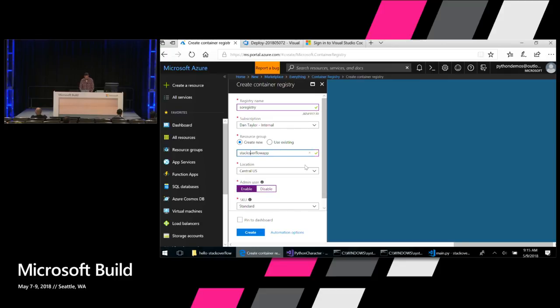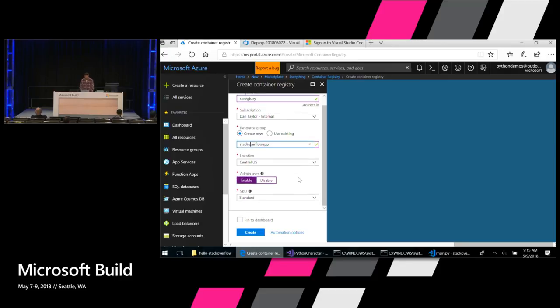Oh, thank you. That probably would have caused me some problems. Audience syntax checking. Yes, that's awesome. I've got a live syntax checker here in the audience. Thank you. Hit Create.